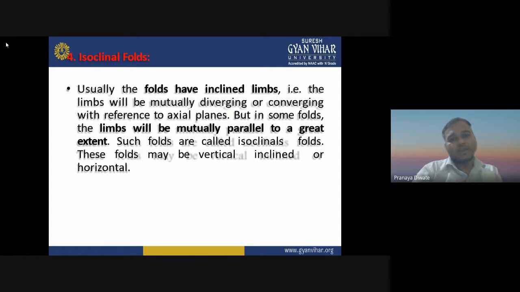Usually the fold has inclined limbs, that is, the limbs will be mutually diverging or converging with reference to the axial plane. But in some folds, the limbs will be mutually parallel to a great extent. Such folds are called isoclinal folds. This fold may be vertical, inclined or horizontal.